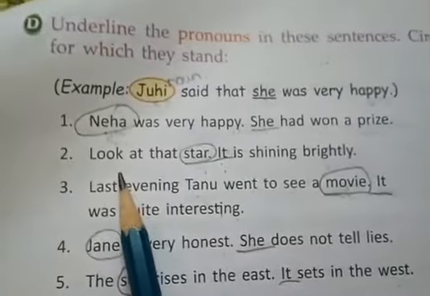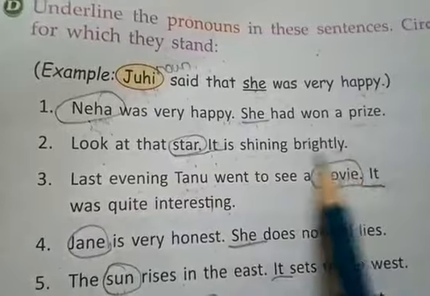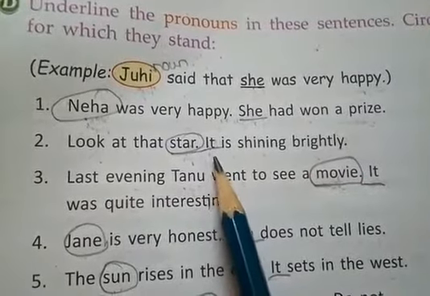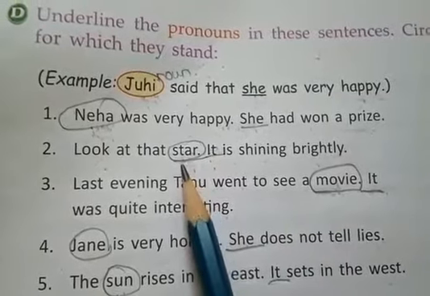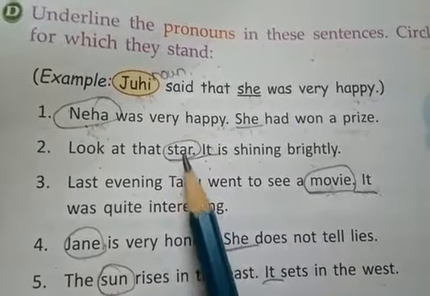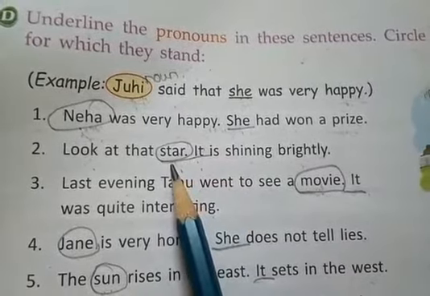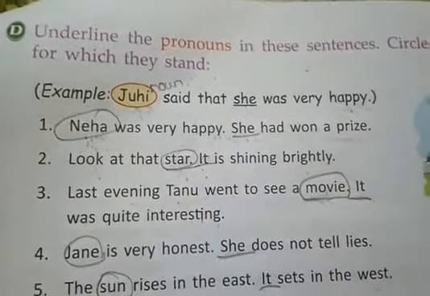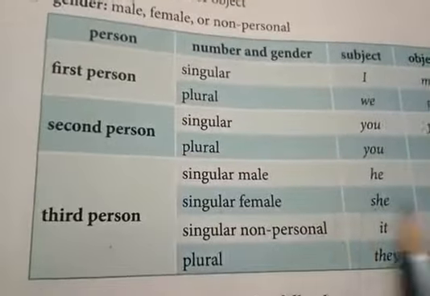The second sentence: look at that star, it is shining brightly. In this sentence the pronoun is it. It is used for the star. Star is an object, right? It's a non-living thing, so we used it, and here the star is singular. I'll show you in the table. Now see, for star what will come?